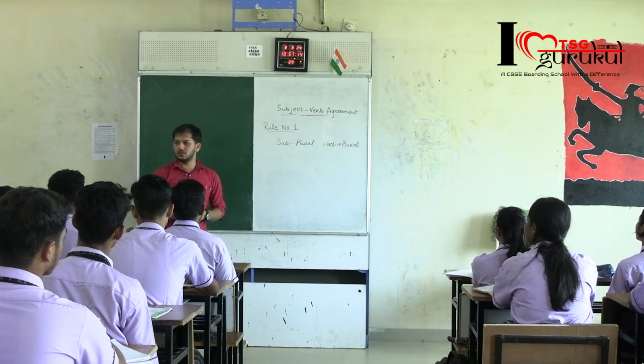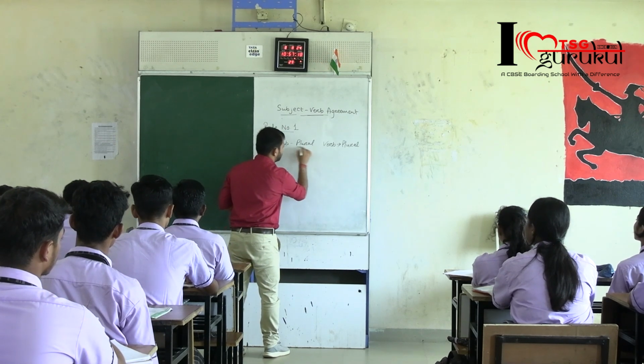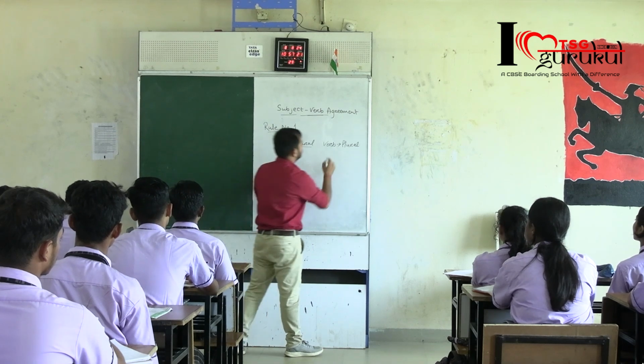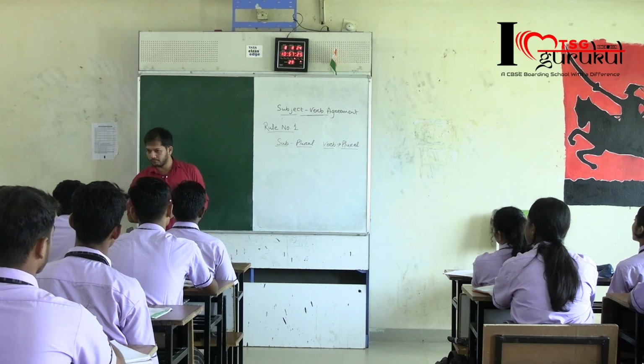Done? The first rule says that if in a sentence the subject is in plural form, then the verb will also be there in its plural form, right?